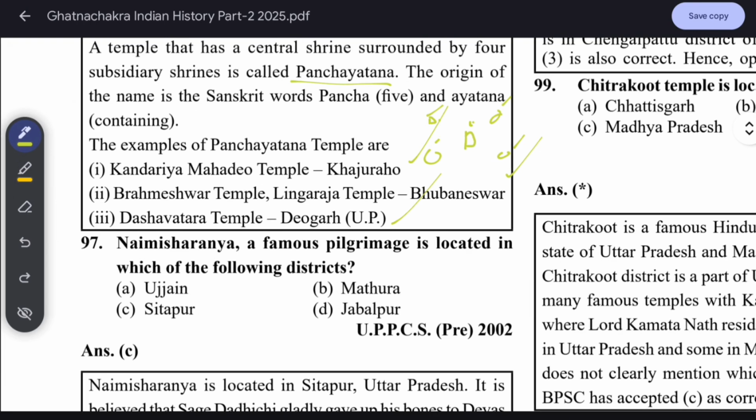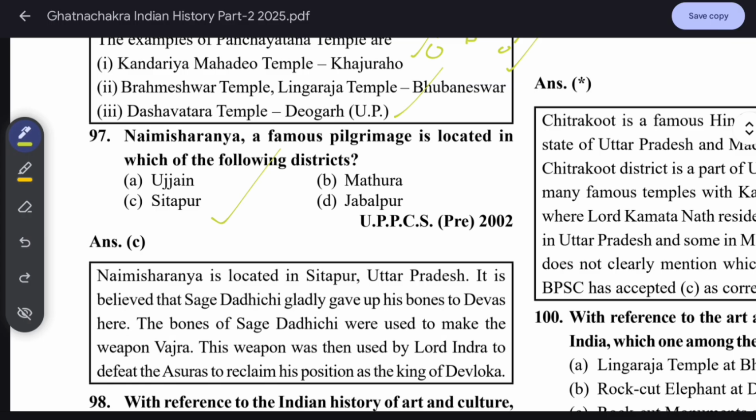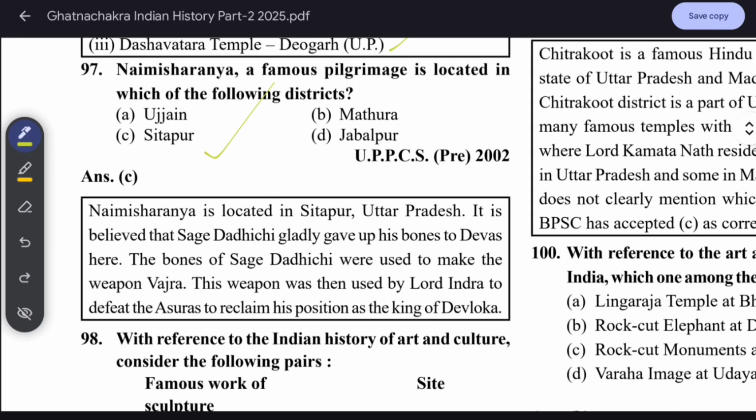Naimisaranya, a famous pilgrimage, is located in which of the following districts? Sitapur. Naimisaranya is located in Sitapur, Uttar Pradesh. It is believed that sage Dadhichi gladly gave up his bones to the devas here. The bones of sage Dadhichi were used to make the weapon Vajra. This weapon was then used by Lord Indra to defeat the Asuras and reclaim his position as the king of Devloka.